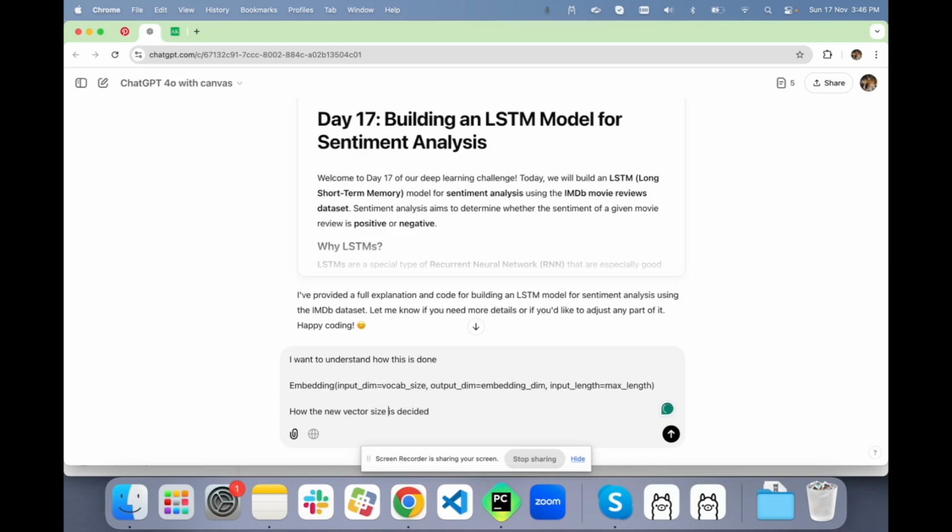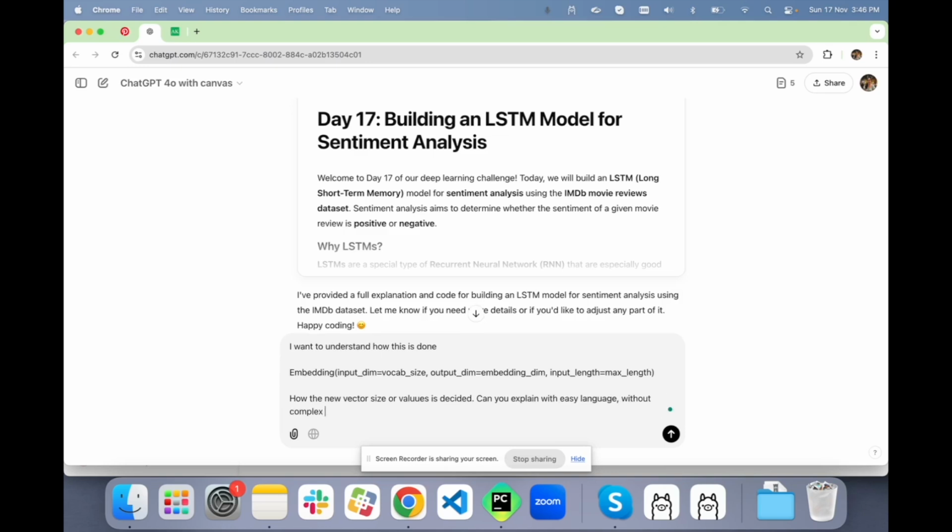Vector size or values are decided. Can you explain with easy language without maths? Not easy maths, complex maths.